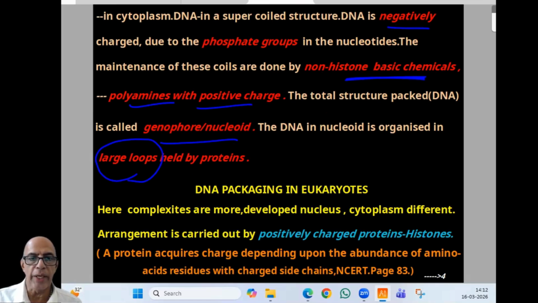Now, DNA packaging in eukaryotes. Here, complexity is more. The reason is there will be a developed nucleus, and at the same time the cytoplasm will be different. Arrangement is carried out by positively charged proteins called histones.